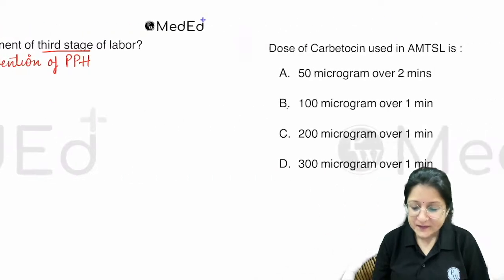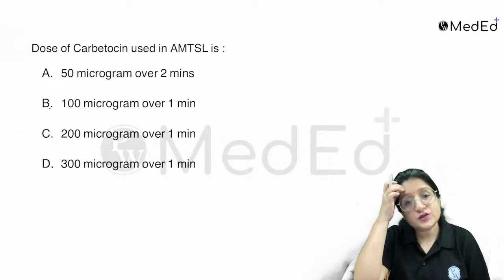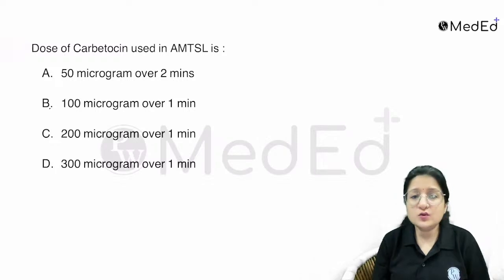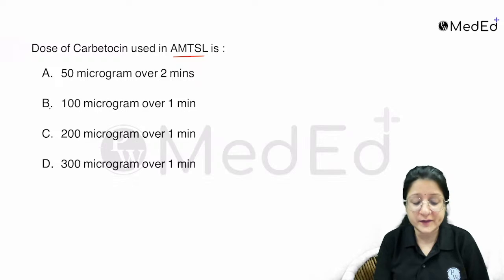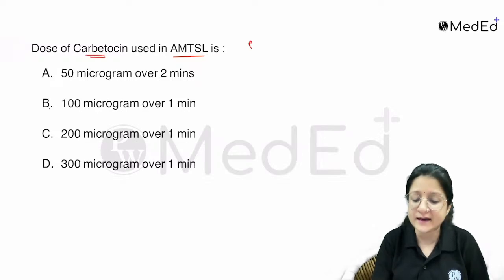Okay, now let's have a look at the next question. Now, dose of carbetocin used in AMTSL, AMTSL stands for active management of third stage of labor. Carbetocin is a synthetic oxytocin. Remember this.